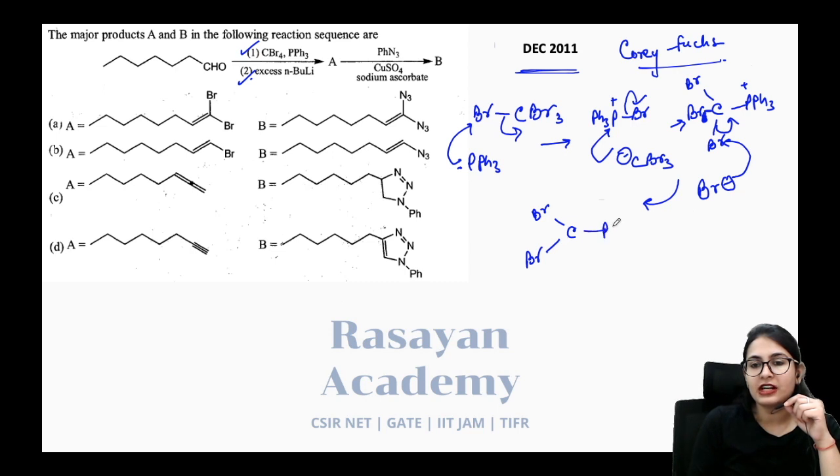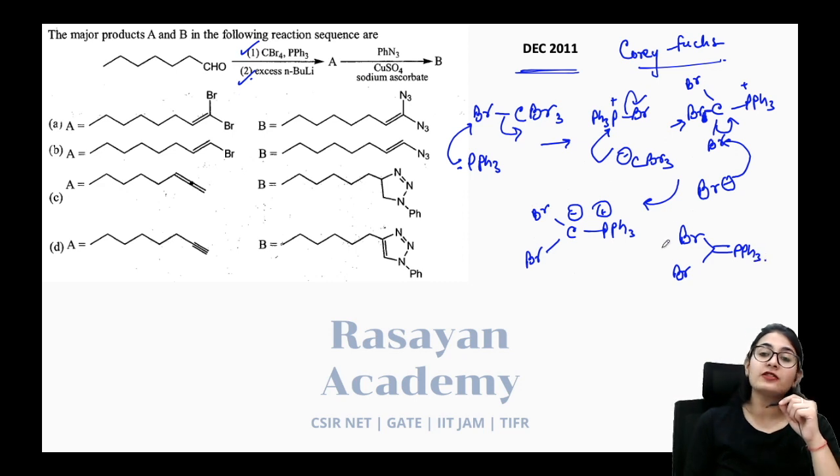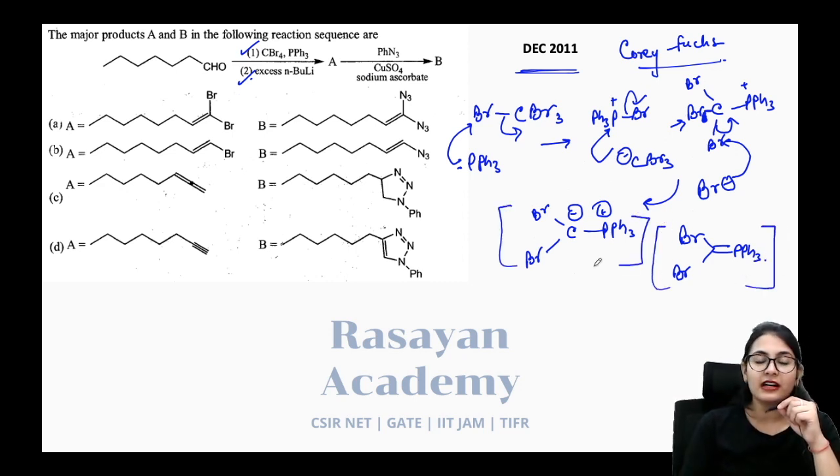That gets a negative charge on the carbon. So I can rather write the molecule in this way, and you can also write the molecule in this way, double bond PPh3. Alright, so this is going to be your ylide system, isn't it? Carbon based ylide. Now this ylide, just like your Wittig reaction, through the oxaphosphetane intermediate, through the betaine intermediate, is going to attach